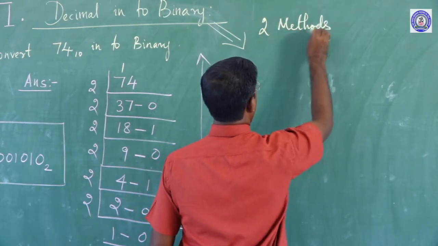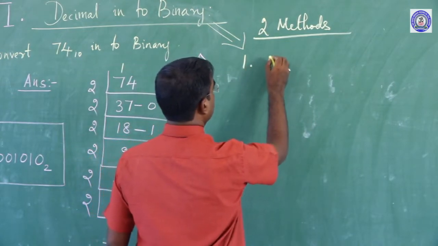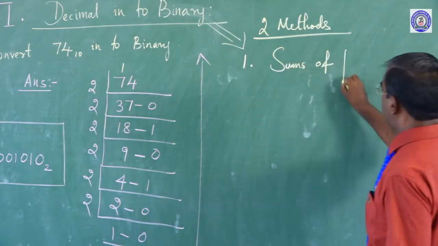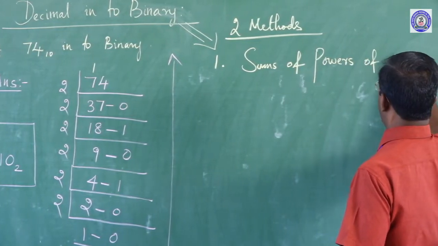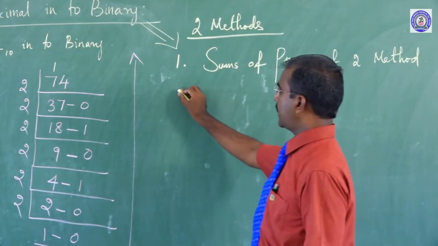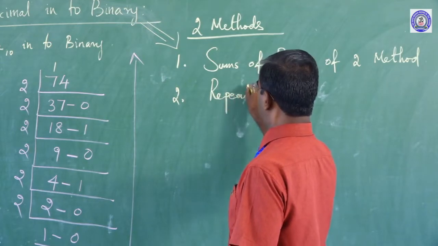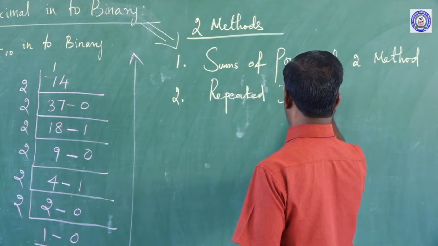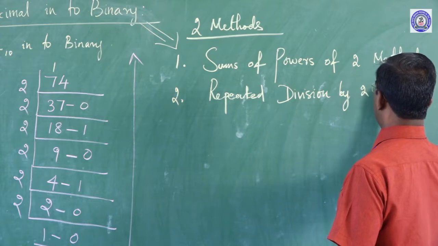These methods: number 1 is the sums of powers of two method. This is one type. The second one is the repeated division by two method.